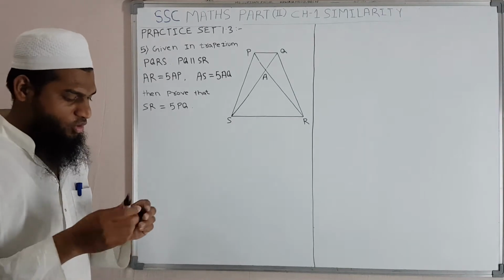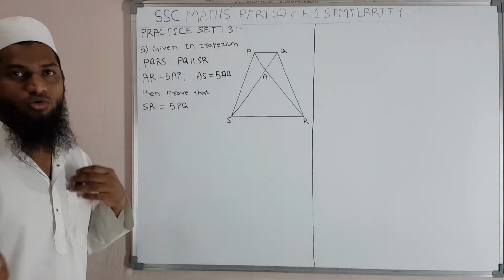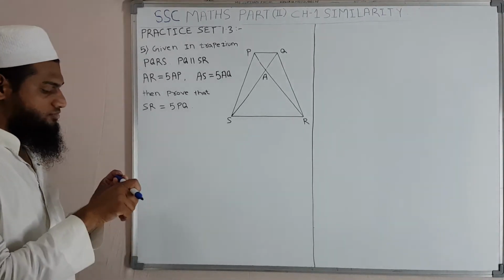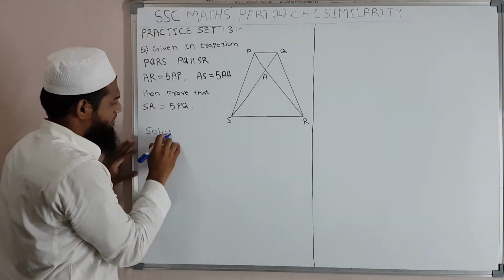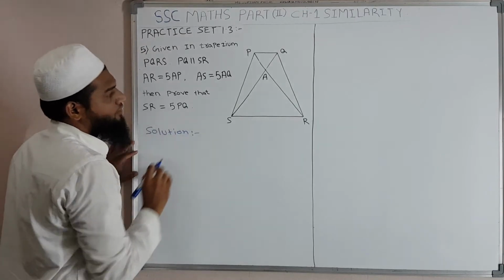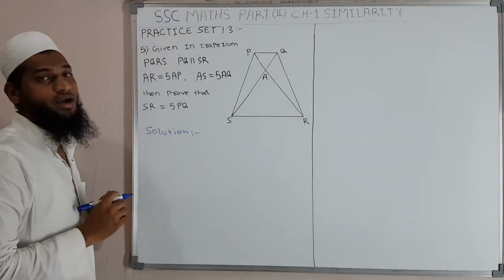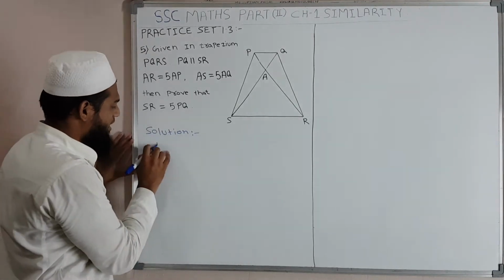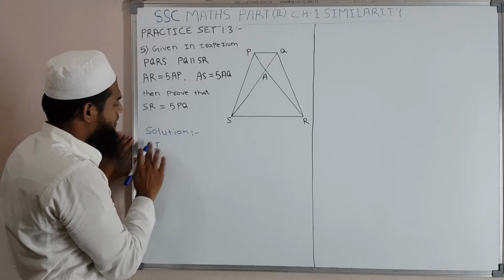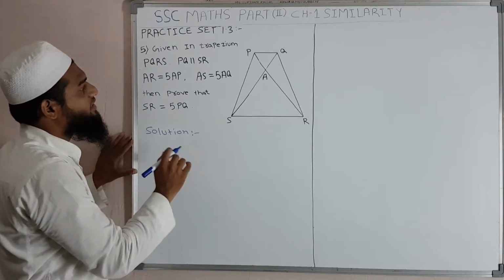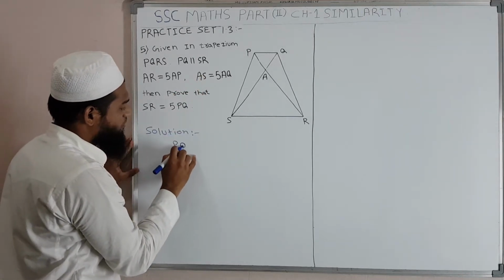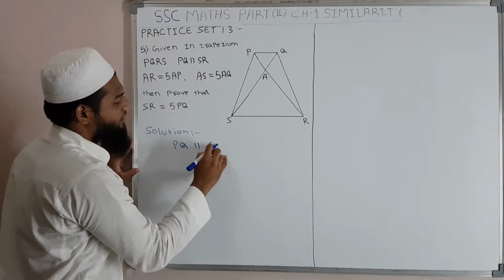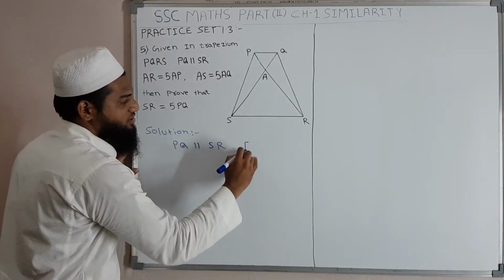Okay, so for this, in solution, first we are writing here given. Okay, what is given? PQ is parallel to SR. Okay, this is given.